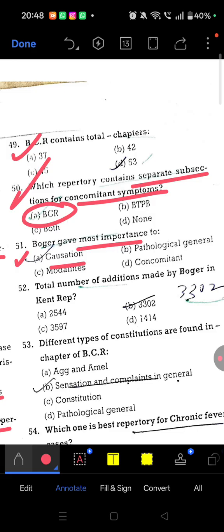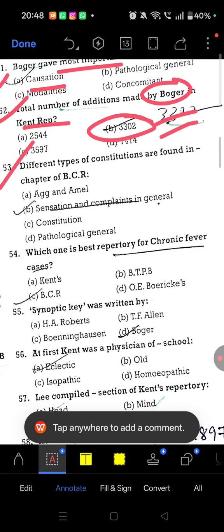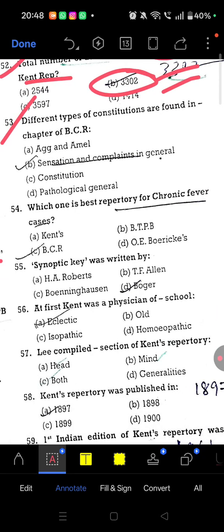Okay, so he gave most importance to cause. Question number 52, the total number of editions made by Boger in Kent repertory is 3302. Question number 53, different types of constitutions are found in the chapter of BBCR.